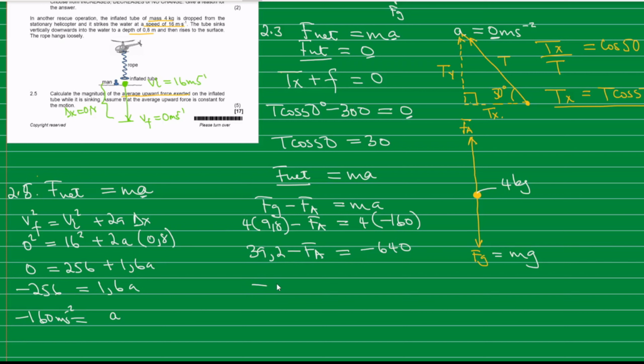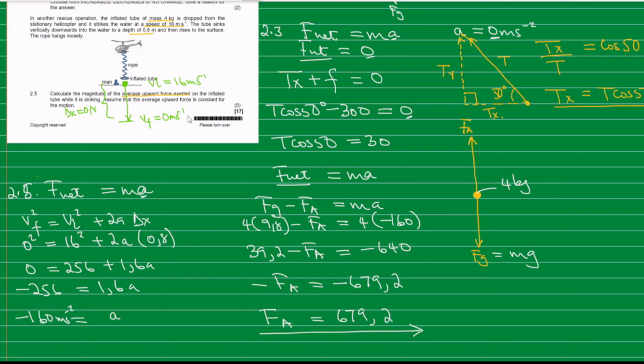We've got negative Fa is equal to negative 640 minus 39.2, which is negative 679.2. The negatives cancel out, therefore our Fa will be equal to 679.2, which is the average upward force exerted on the inflated tube.